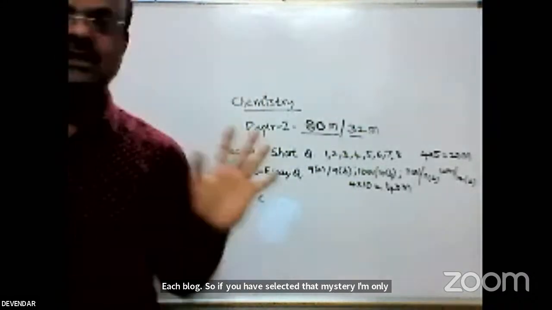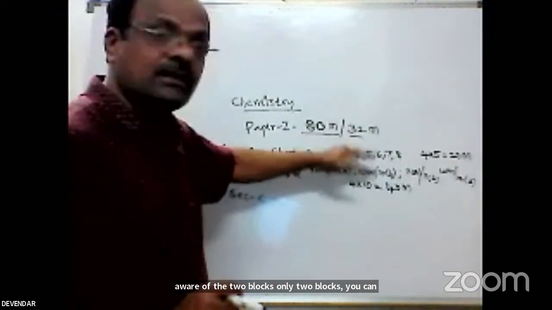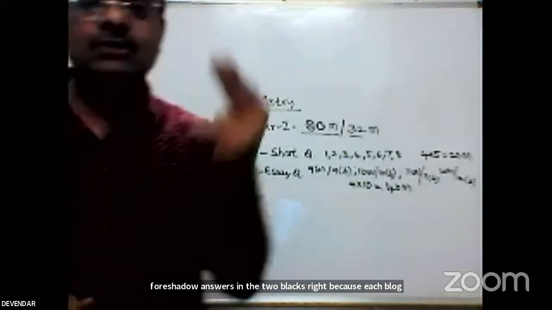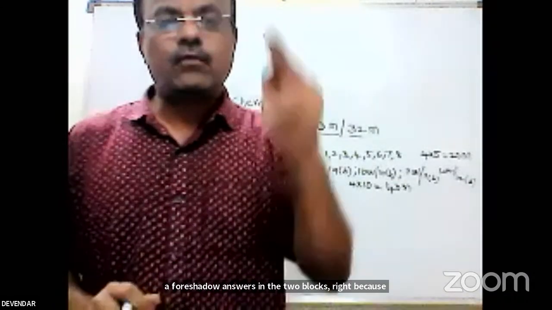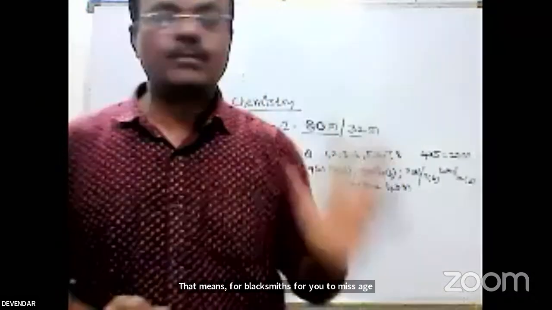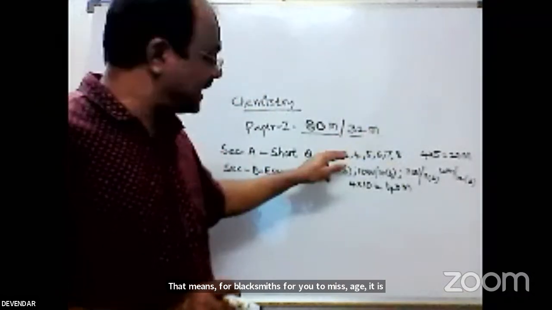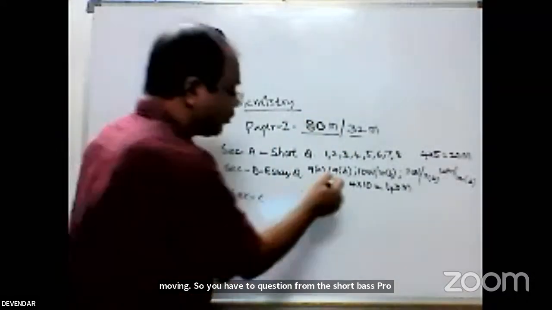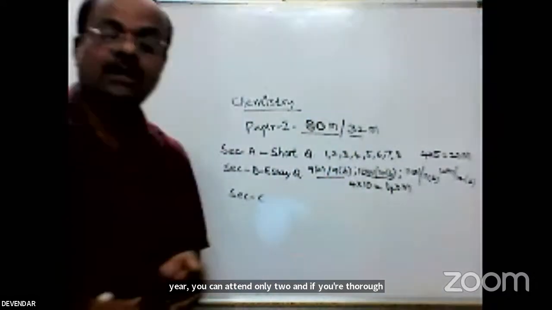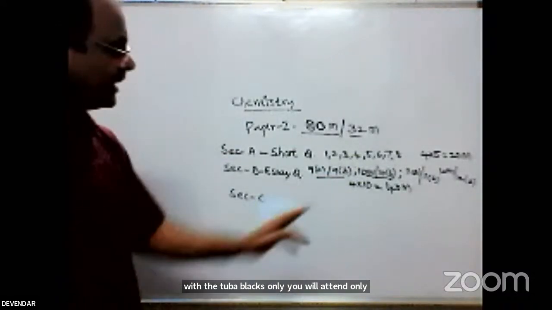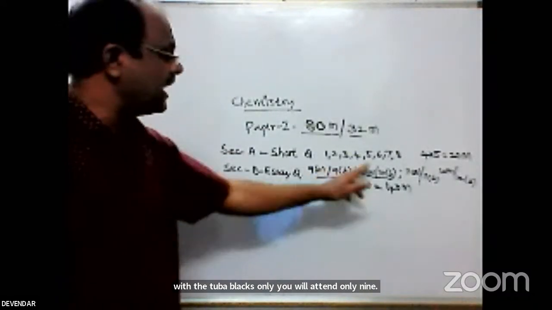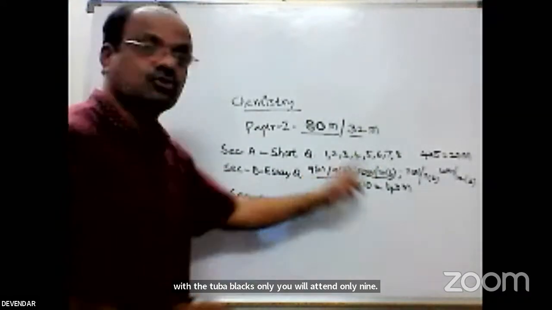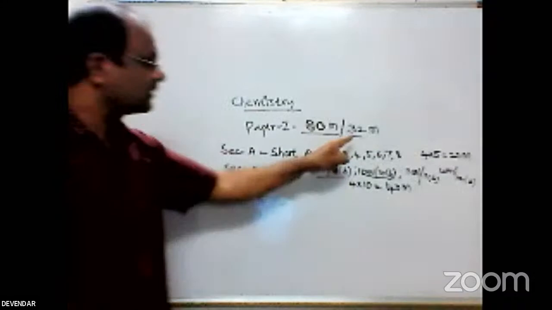you can write the 4 short answers from the 2 blocks, because each block has 2 short answers. That means 4 blocks means 4 into 2, which is 8. So you write the 4 questions from the short section. But here you can attempt only 2. If you are thorough with 2 blocks only, you will attempt 9A or 9B and 10A or 10B. These are 2 questions, which means 20, 20, 40. Pass mark is 32.